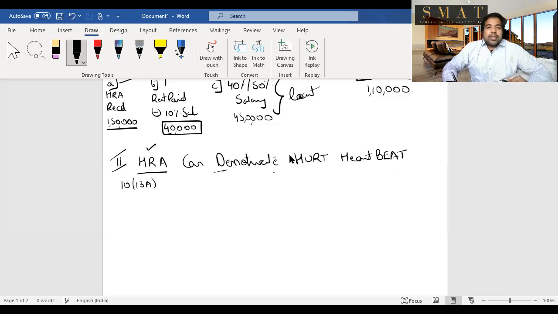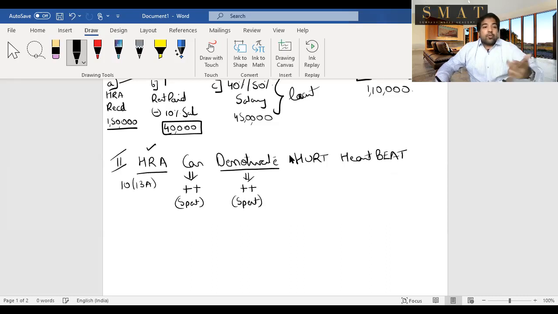What is CAN? C is conveyance allowance. Basically, if your employer gives you conveyance allowance, you will first add it. And will you minus anything? Yes, whatever amount you spent on conveyance, except going from your house to office and back, that you cannot minus. Next, D is daily allowance. Again, that allowance you will add, and you will minus whatever you spent on daily expenses for your official purposes, not for house purposes. H is helper allowance, U is uniform allowance, R is research allowance, and T is tour and transfer allowance.